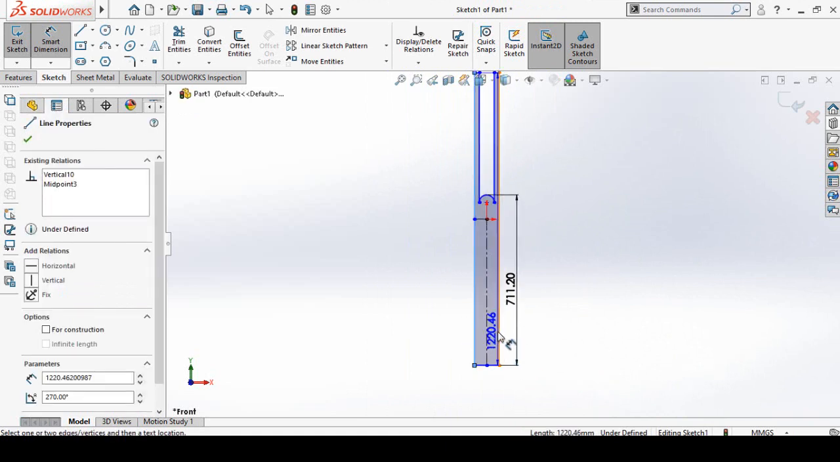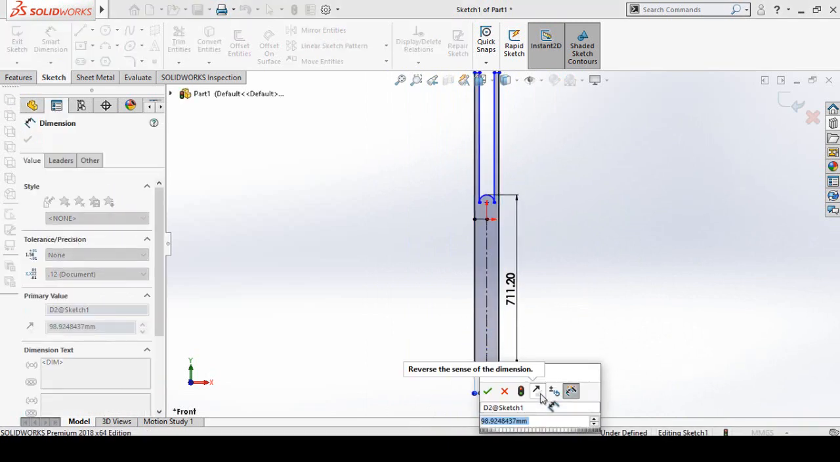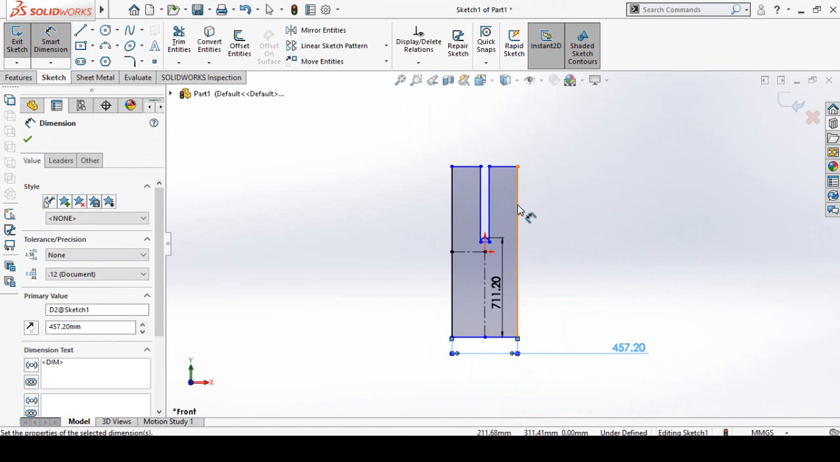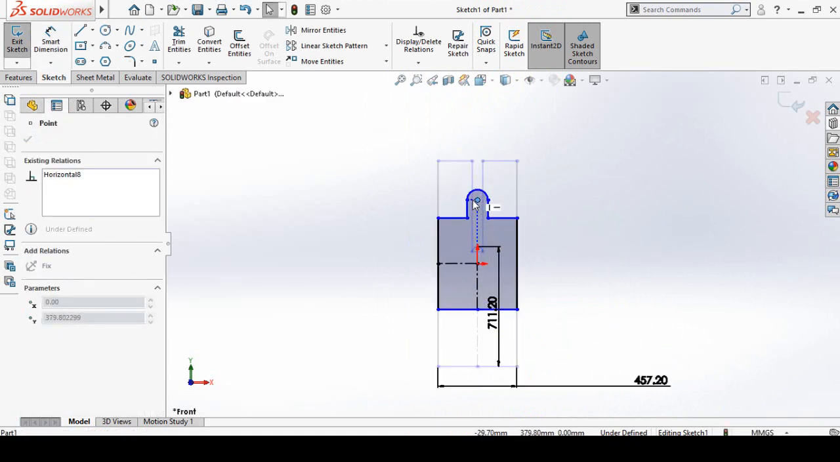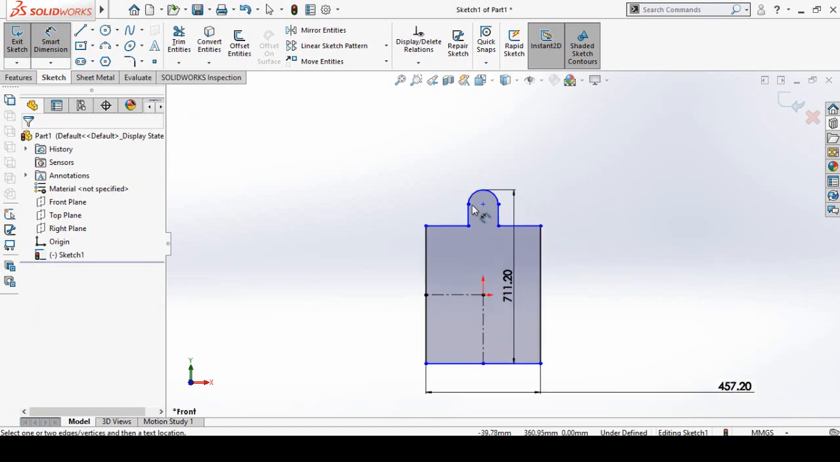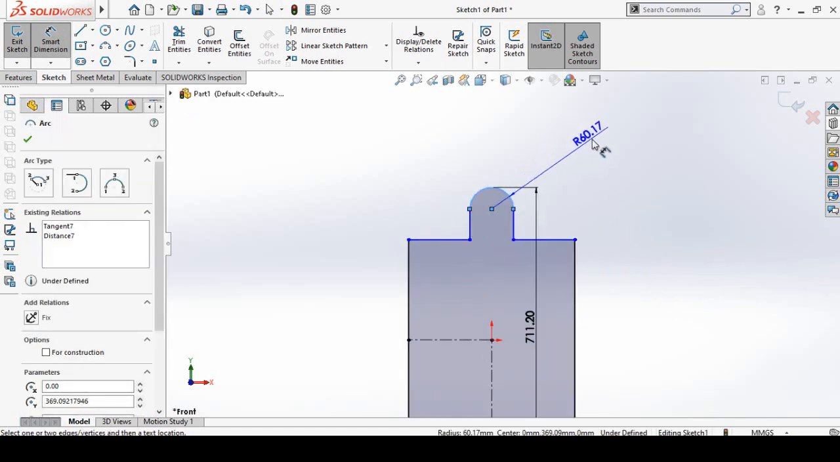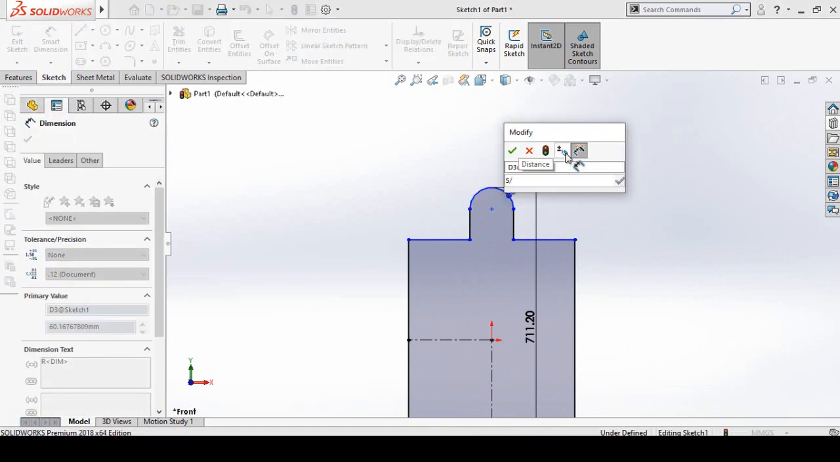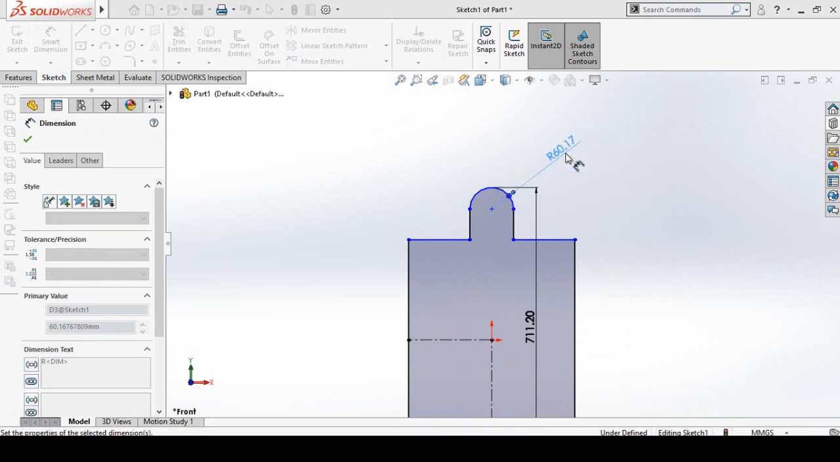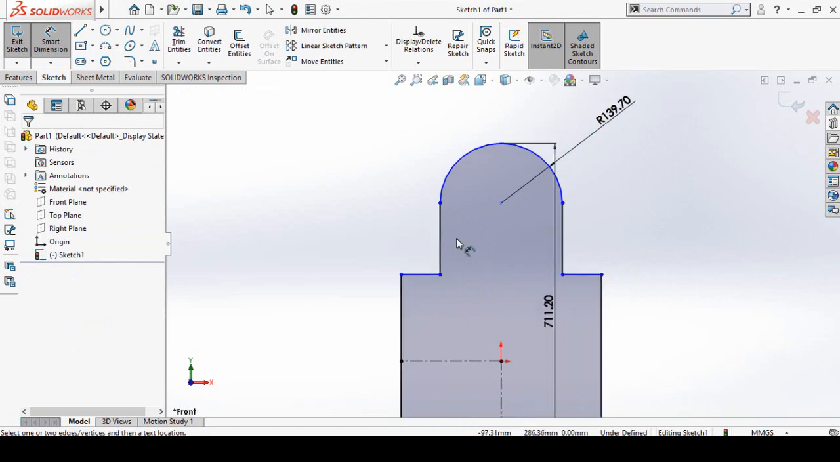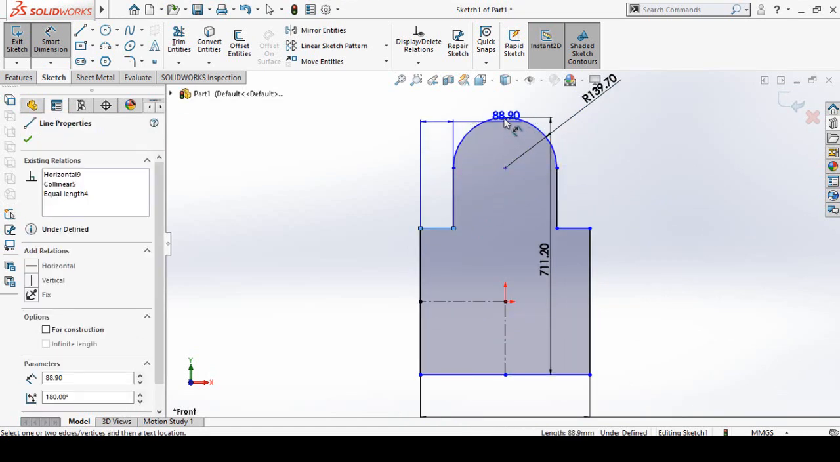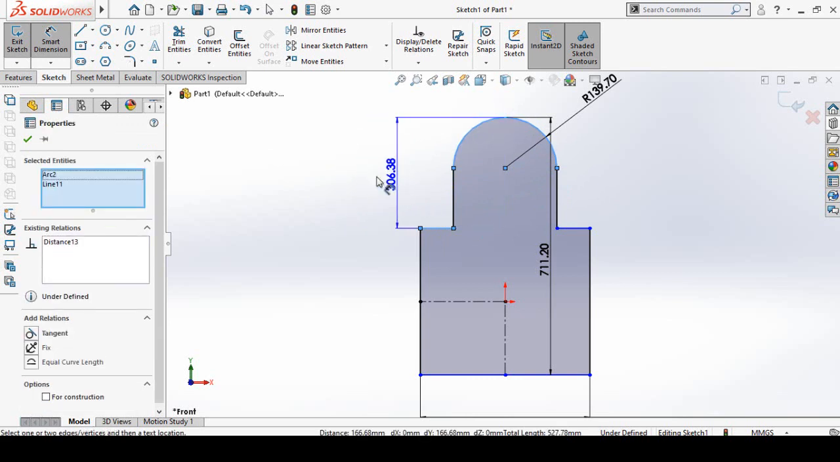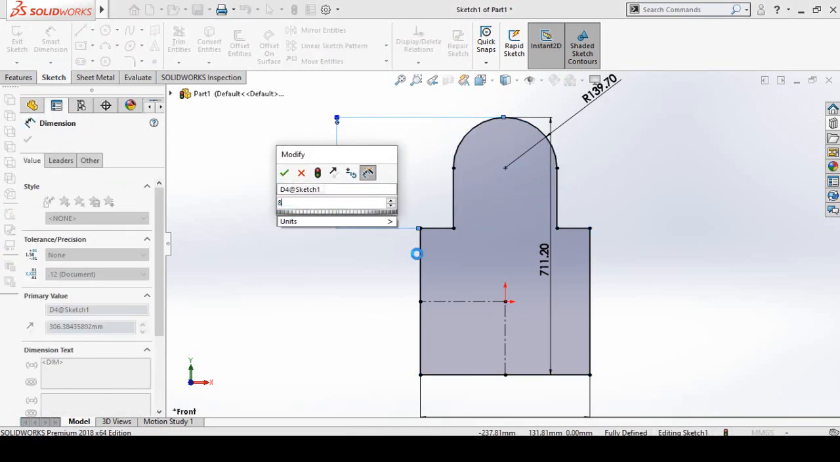and then add this distance, which is 18 inch. Now press escape key and rearrange the sketch like this. Then define the diameter or radius of this arc, which is 5.5 inch, and define the distance from here up to this end of the arc, which is 8 inch like this.